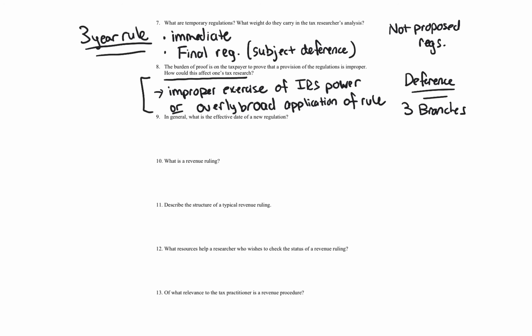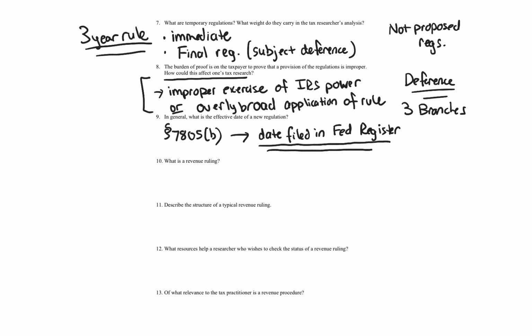In general, what is the effective date of a new regulation? So under section 7805(b), a regulation is effective on the date in which the regulation was filed in the Federal Register. So date filed in the Federal Register. Now there is one exception to this, and that deals with regulations that apply retroactively back in time, because it wouldn't be the date filed in the Federal Register, it'd be specifically stated in the regulation. That's what it'd have to be. The date filed in the Federal Register is when the regulation becomes effective.